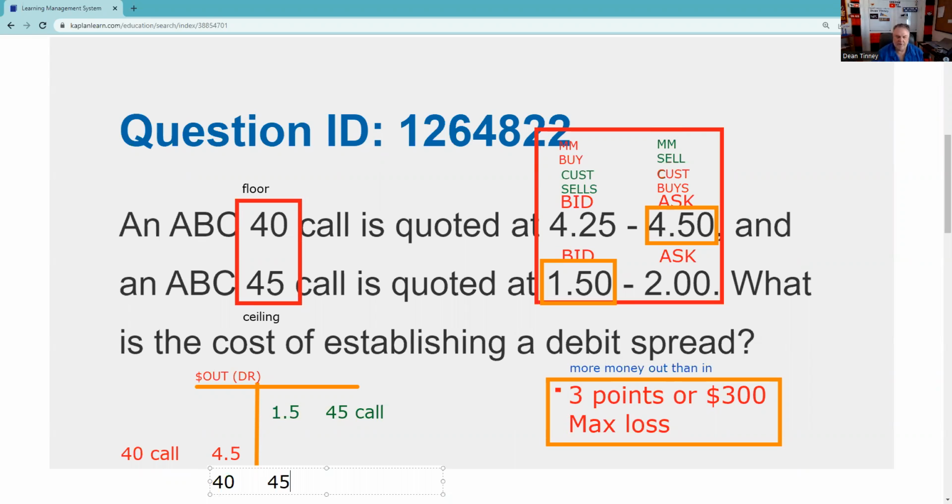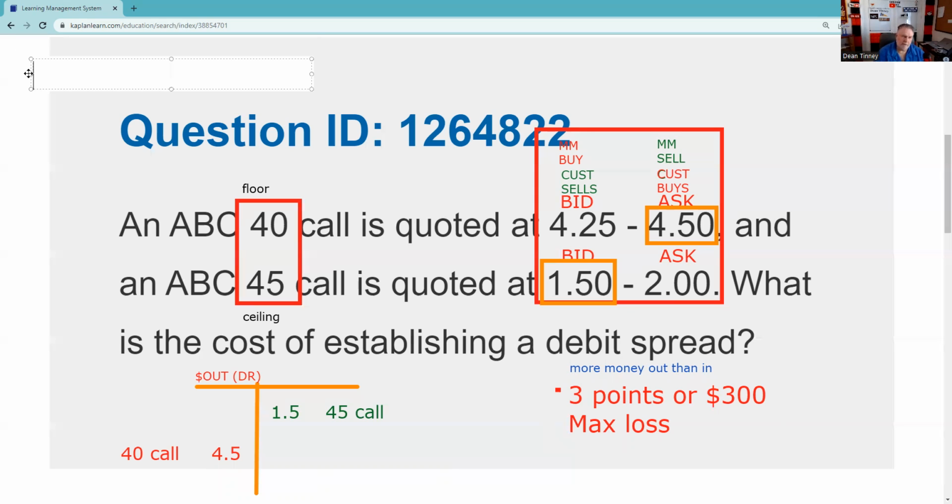And then the hardest part that they get is this idea of the difference in the premiums getting larger or smaller. But good news for us, we don't need to know that, because debit, exercise, widen goes together all the time. So once we determine it's a debit spread, we can rock and roll.